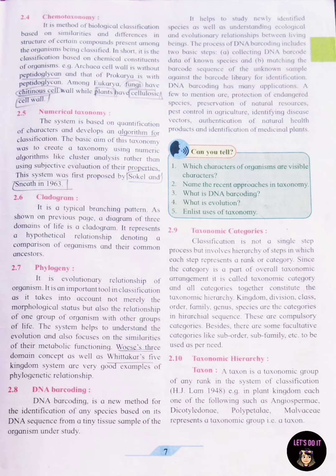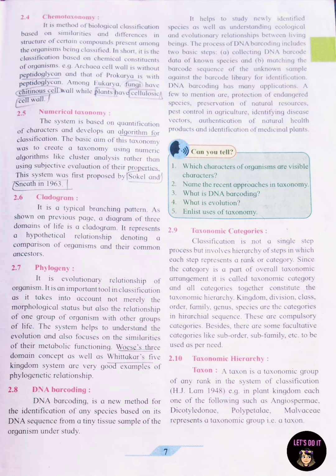2.7 Phylogeny. It is the evolutionary relationship of organisms. It is an important tool in classification as it takes into account not merely the morphological status but also the relationship of one group of organisms with other groups of life. The system helps to understand the evolution and also focuses on similarities of their metabolic functioning. The three-domain concept as well as Whittaker's five-kingdom system are very good examples of phylogenetic relationship.